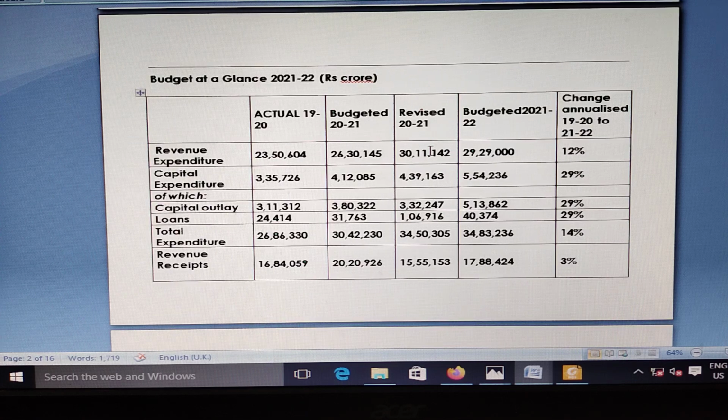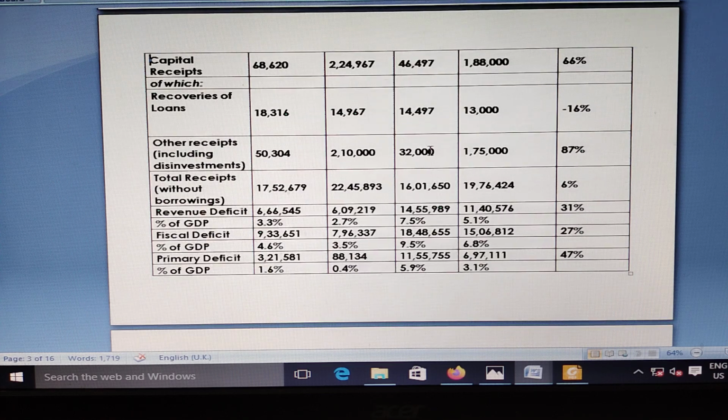Here is the budget at a glance, 2020-22. We deliberately avoided budget 21-22 because the data are not confirmed. Confirmed is not actual data, it is budget data. That's why the estimated Indian economy impact by Corona is from the revised budget 2021. That is more accurate. This is collected from PRS India.